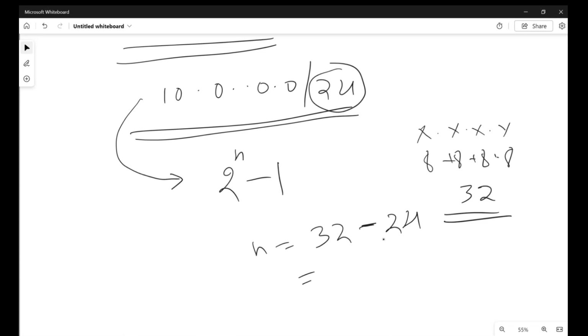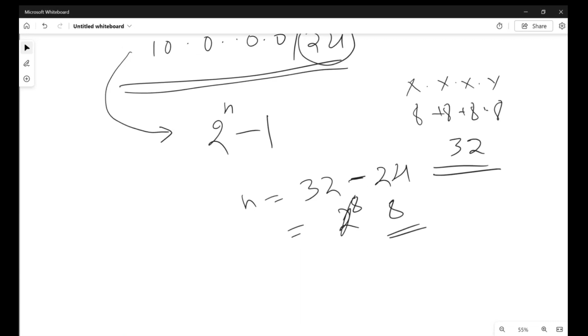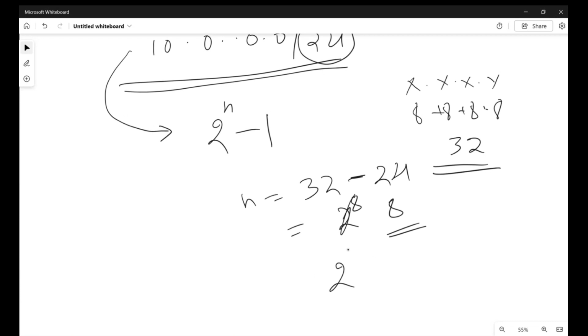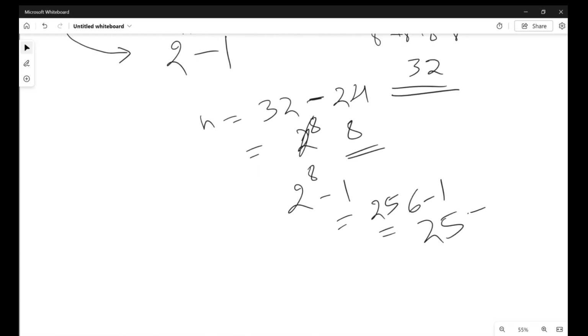So how much is it? 32 minus 24 is 8, so 2 to the power 8. Now you got what n is. Now calculate it: 2 to the power 8 minus 1, which is nothing but 256 minus 1, which is equal to 255. So you have 255 IPs available if you take /24.